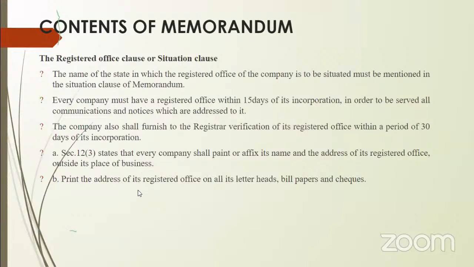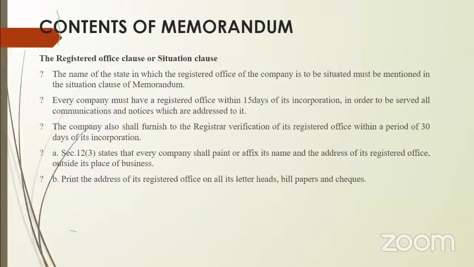The second clause is the registered office clause or situation clause. What is this? Under this clause, the company tells where its registered office is going to be located, where they are going to operate their business activities and locate their office.